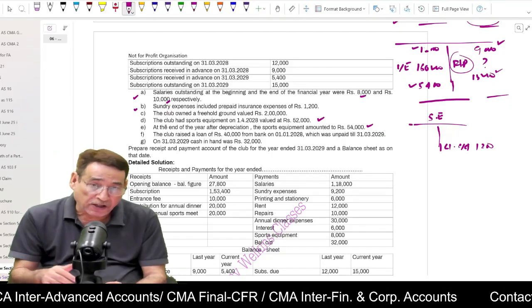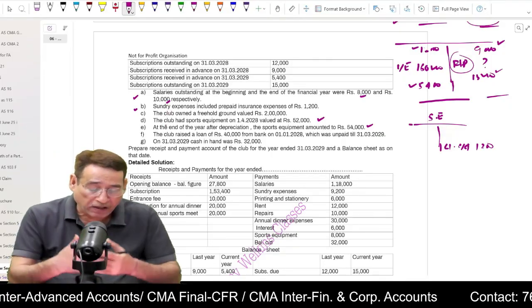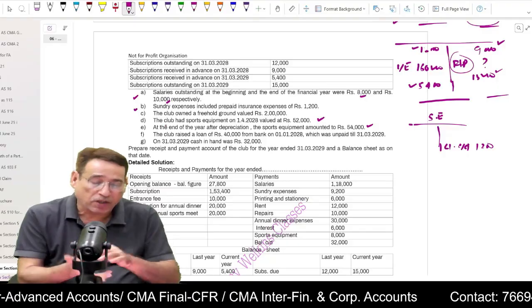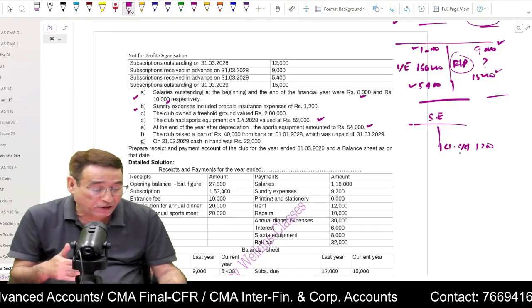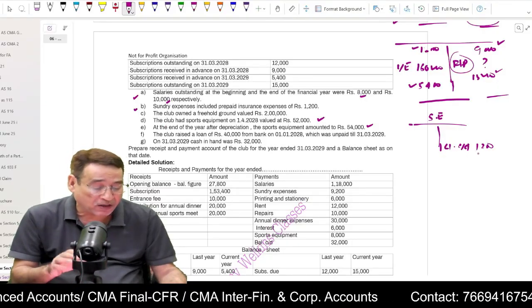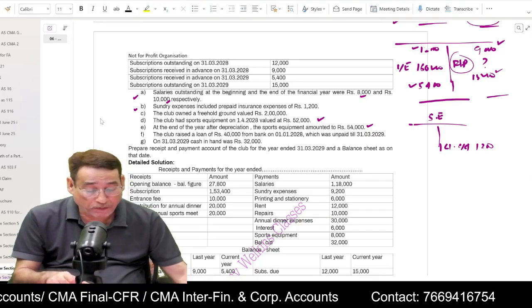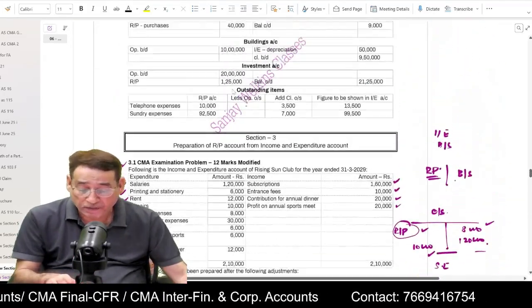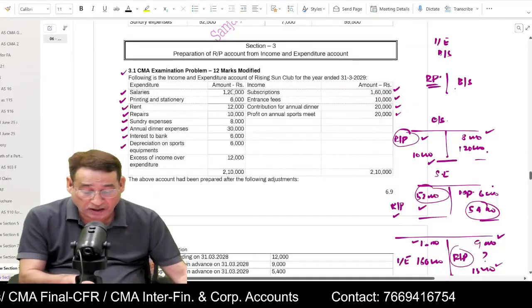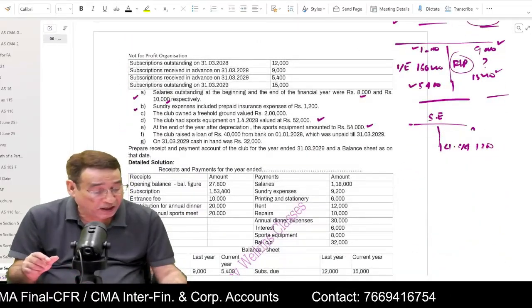Because it is written that in the current year you have paid sundry expenses, and it includes some prepaid expenses. So obviously at the end of the year there will be some prepaid expenses. That is why it is the closing balance. Now the sundry expenses, which you have written over here, were 8,000. So you are going to write 8,000.